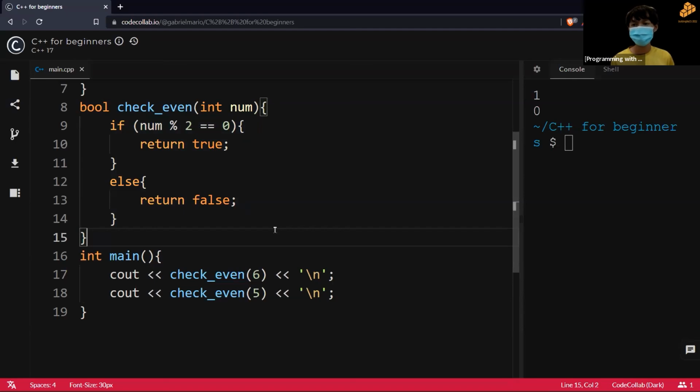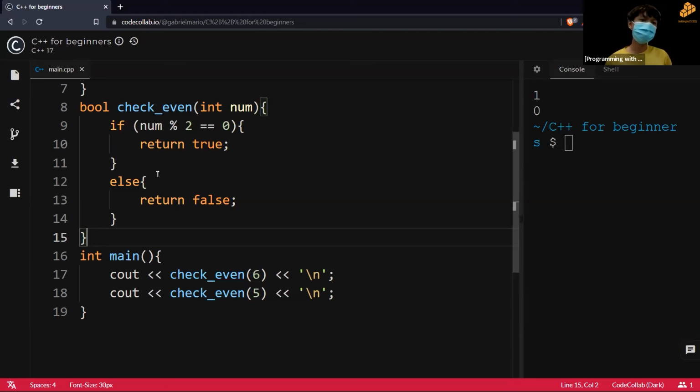Of course, there's maybe a smart way to check if a number is even in one line. But if we add more complexity to the function, like when you work in an industry, you would have a very complicated function, and you don't want to write the same code multiple times. And another reason why functions are useful, which I mentioned, I'll explain now, is that let's say you're working with multiple people at once on the same project, and they're assigned to do a certain part of the project while you do the rest.